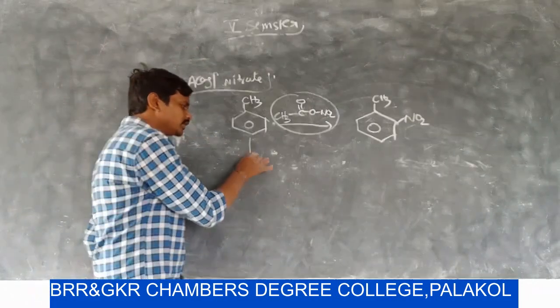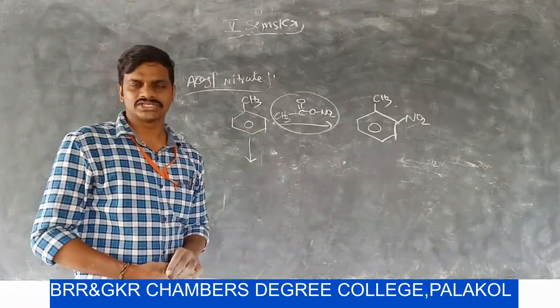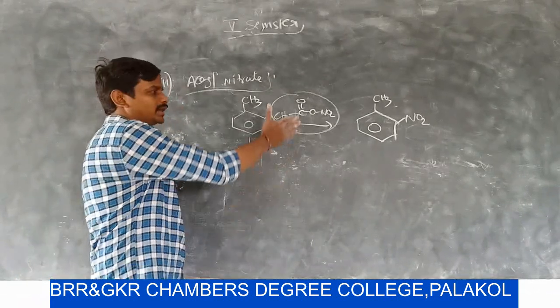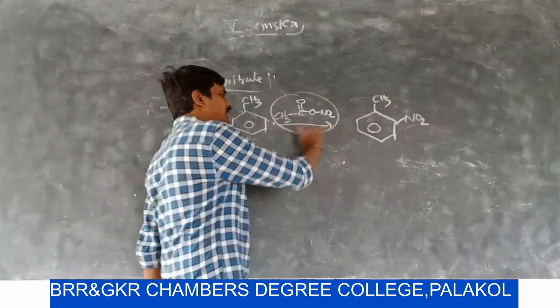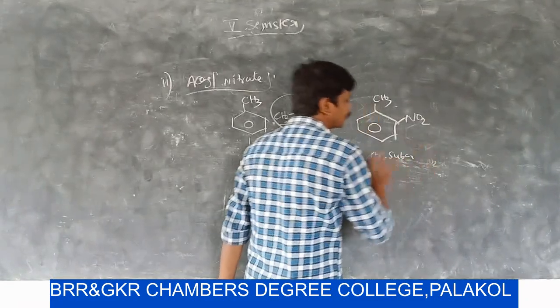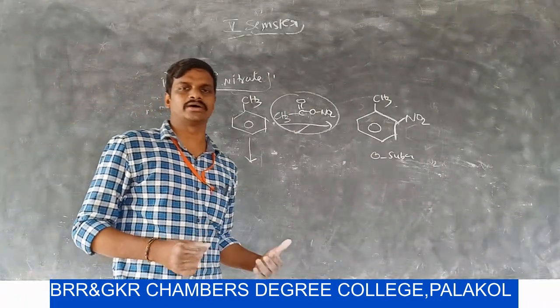If toluene is treated with a mixture of concentrated HNO3 and concentrated H2SO4, we get two products. But if the nitration reaction is done with acetyl nitrate, then we can get only the ortho substituted product.